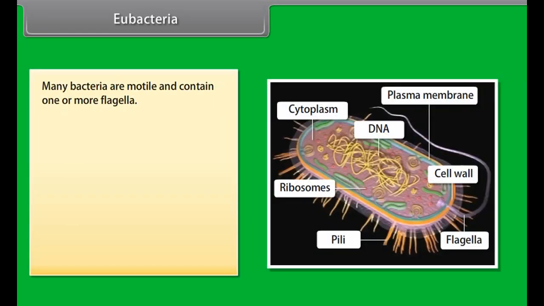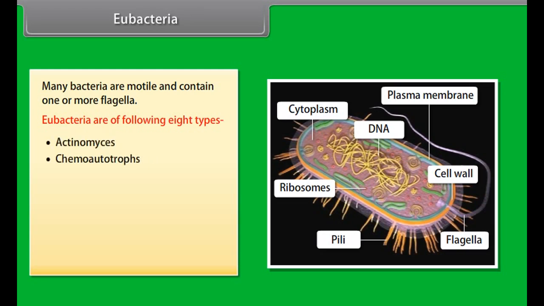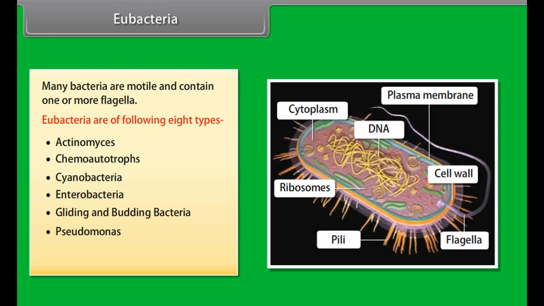Many bacteria are motile and contain one or more flagella. Eubacteria are of the following 8 types: actinomyces, chemoautotrophs, cyanobacteria, enterobacteria, gliding and budding bacteria, Pseudomonas, Rickettsias and Chlamydias, spirochetes.